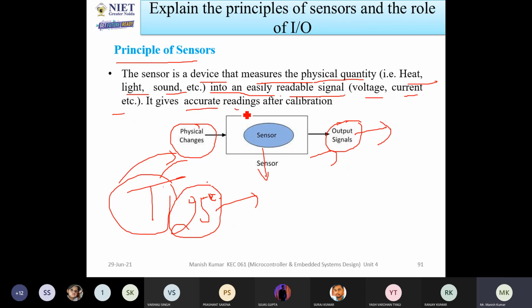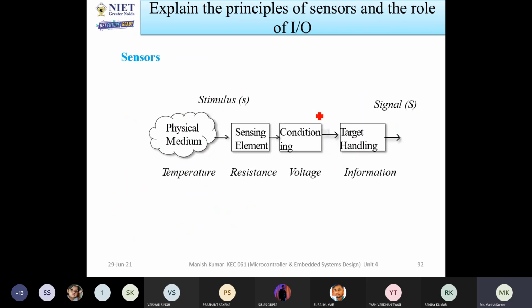It gives an accurate reading after calibration. So in the next slide, you can see the process of how a sensor senses any input value and then converts it into a signal.